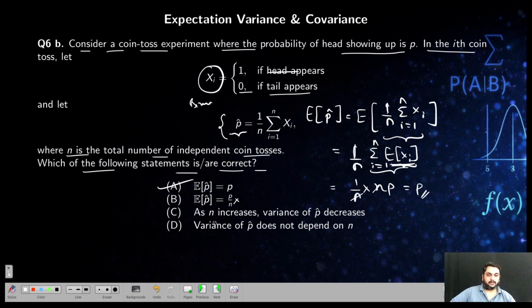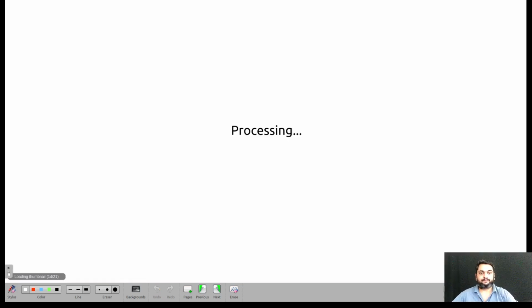Then this is not correct. As n increases, the variance of p hat increases. You already know that the variance depends on n, that is, the sample size. So definitely applying the law of large numbers, it says that as sample size approaches infinity, the error decreases. That is, variance decreases. This is also true. That is how they test your properties.